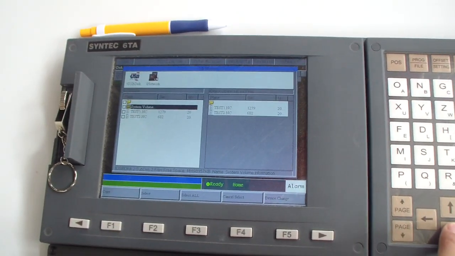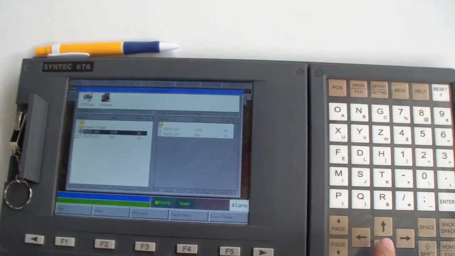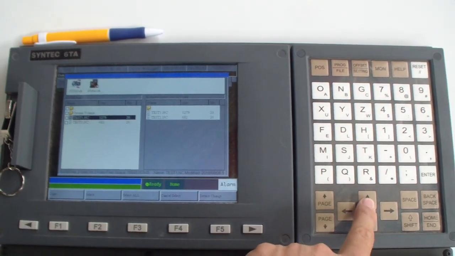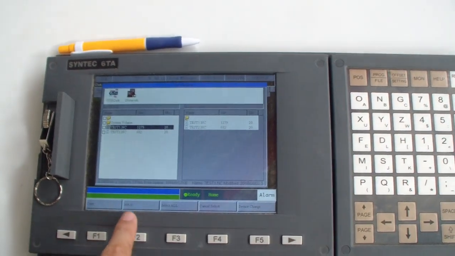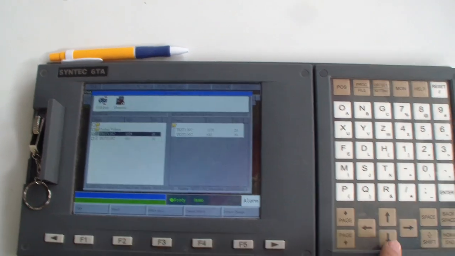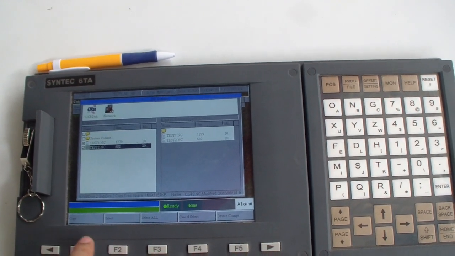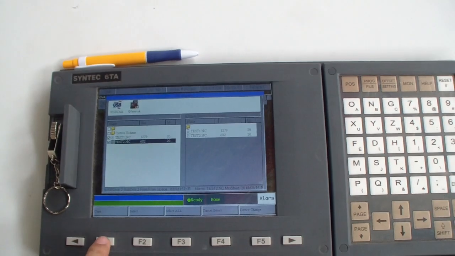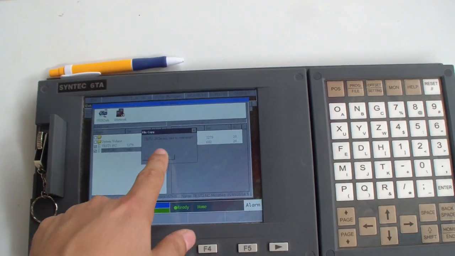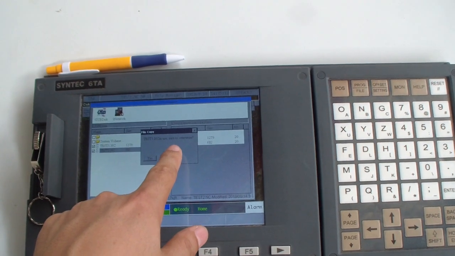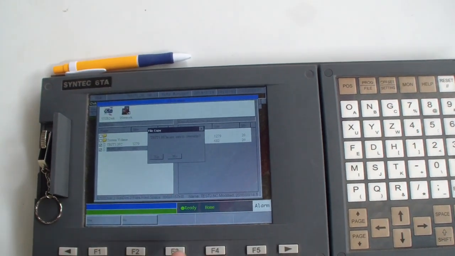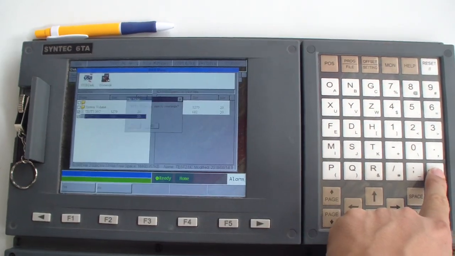Okay, first we use the up and down arrow button to select files. Okay, the first one, second one. Okay, and then we try the copy button. Okay, to override, yes, enter.